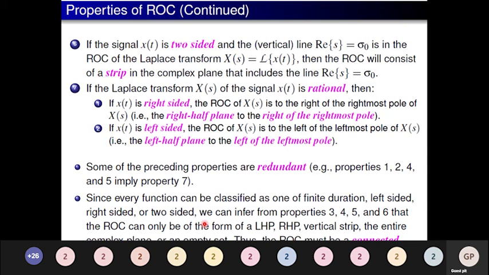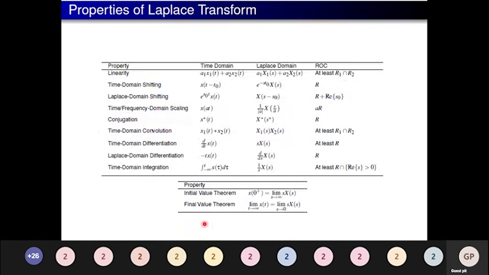Since every function can be classified as finite duration, left-sided, right-sided or two-sided, we can infer from properties 3, 4, 5, 6 that the ROC can only be of the form of a left half plane, a right half plane, a vertical strip, the entire complex plane, or an empty set. So the ROC must be a connected region. A very important point to be noted here: the ROC must be a connected region.